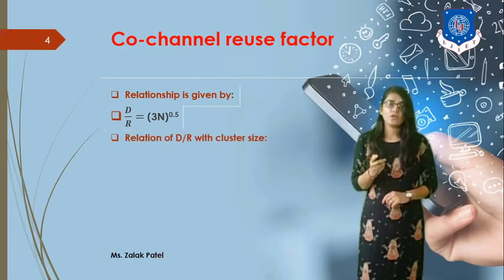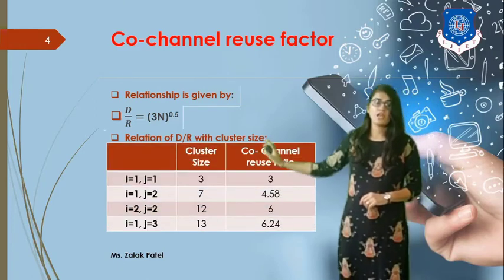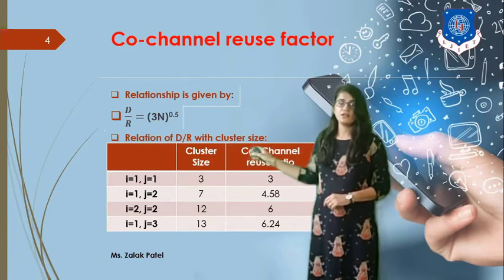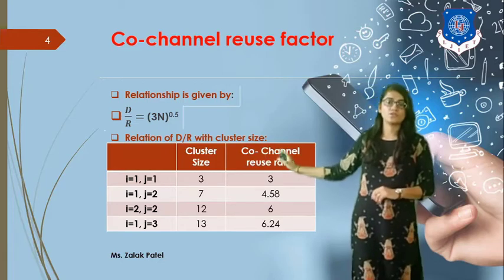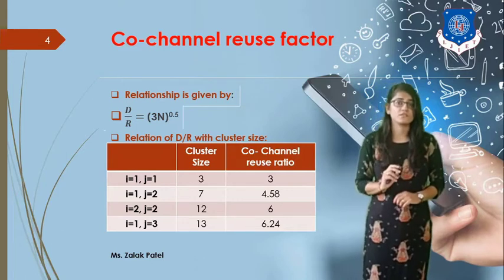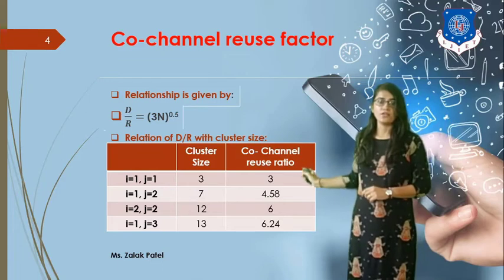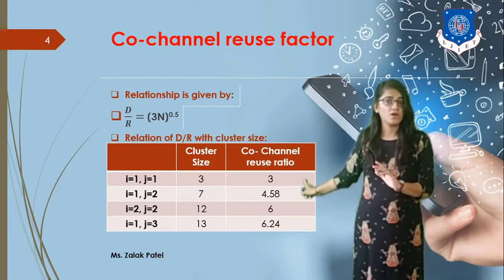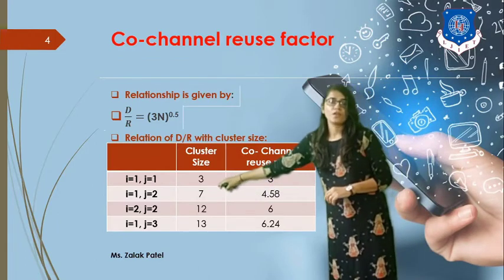Based on this, let's see one table with different cluster sizes and the co-channel reuse factor, or co-channel reuse ratio, which is nothing but D by R. We take four different cases for different values of i and j. For the first row, if i equals 1 and j equals 1, the cluster size will be equal to 3.